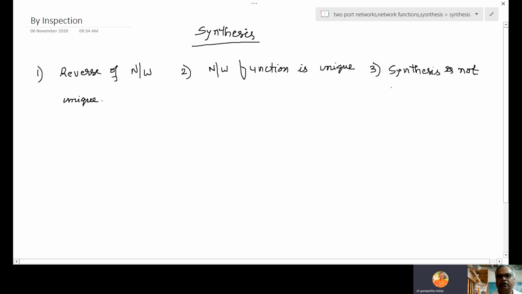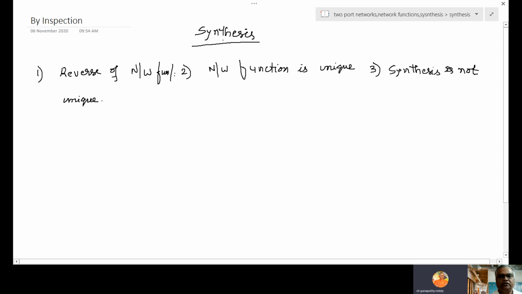So don't compare your answers. When a network function is given and they are asking to synthesize, different students will get different answers based on the method they are following. So that's why synthesis is not unique, but network function is unique. Synthesis means reverse process of the network function. So these are the key bullet points.